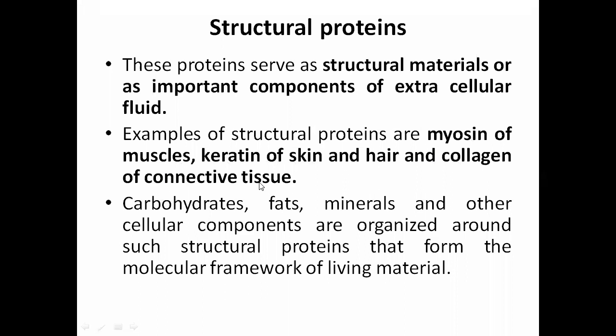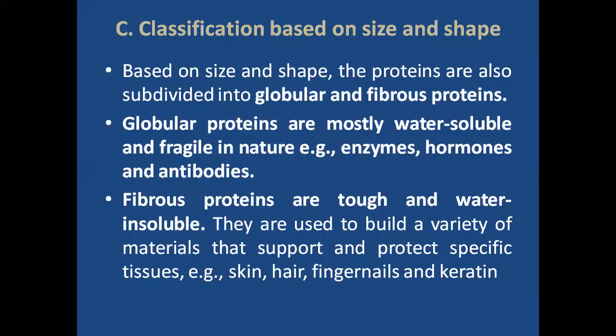Since they participate in the anatomical or morphological structure of the body, they are known as structural proteins. Carbohydrates, fats, minerals, and other cellular components are organized around such structural proteins that form the molecular framework of living material. It may be a microbial cell, a plant cell, or any cell.